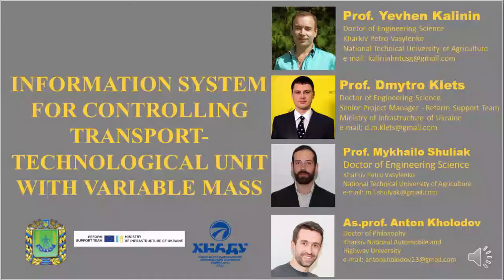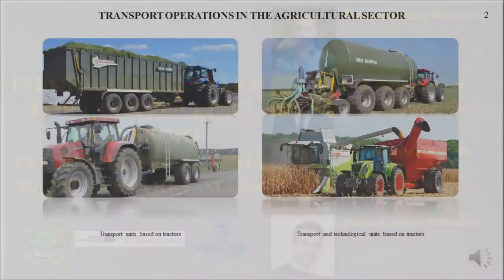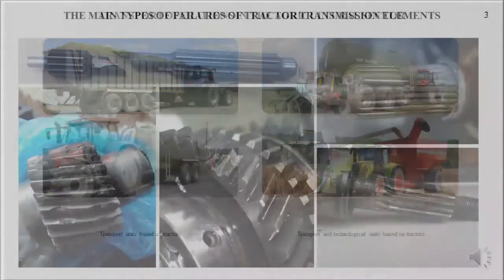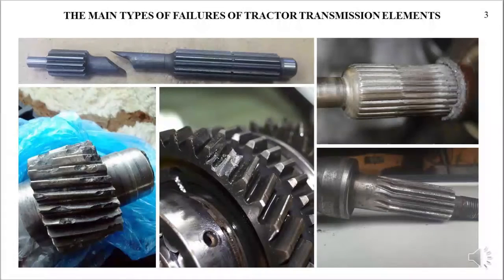Improvement of the transport service system is possible using modern information control and diagnostic systems that reduce the probability of error due to the human factor. The analysis of failures shows that the greatest damage is experienced by the elements of the transmission installation, among the failures of which the most widespread are breakdowns and wear of shafts and their spline joints and gear teeth. Therefore, the purpose of the study is to increase the efficiency of the elements of transport and technological units of variable mass by substantiating their rational dynamic and energy properties.